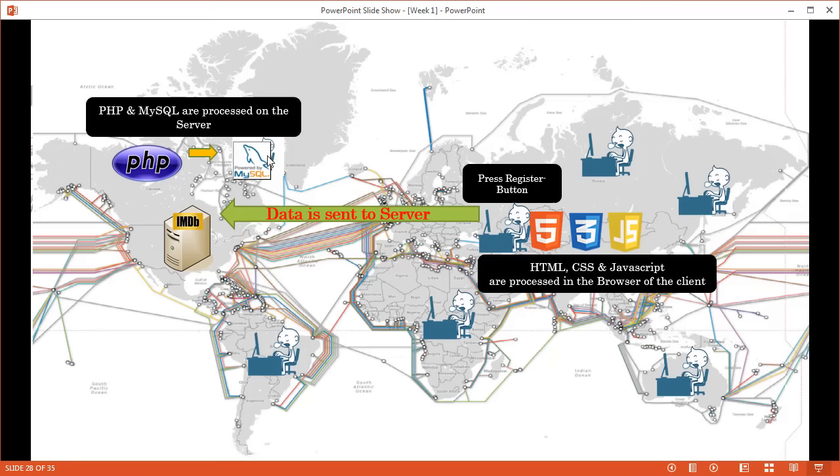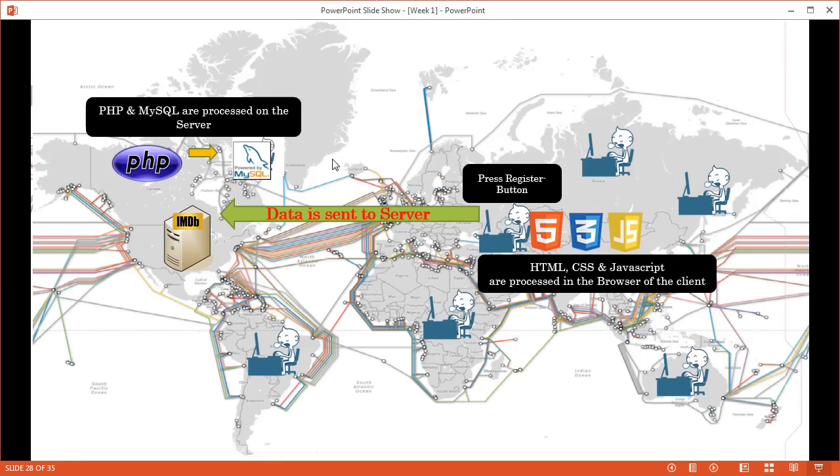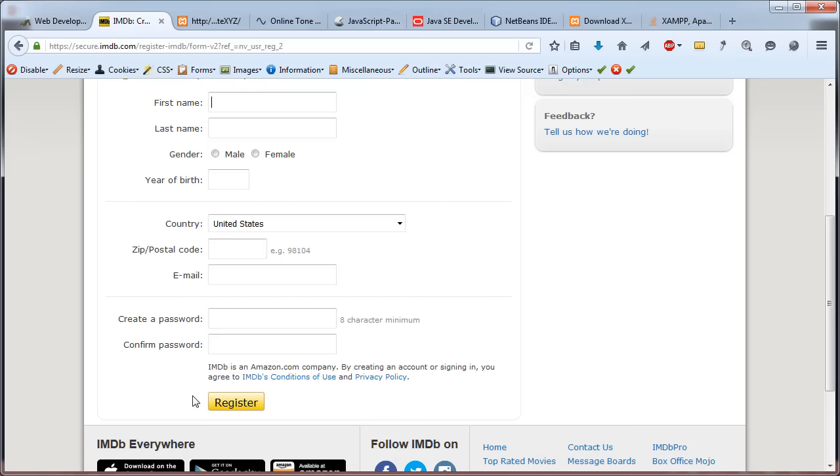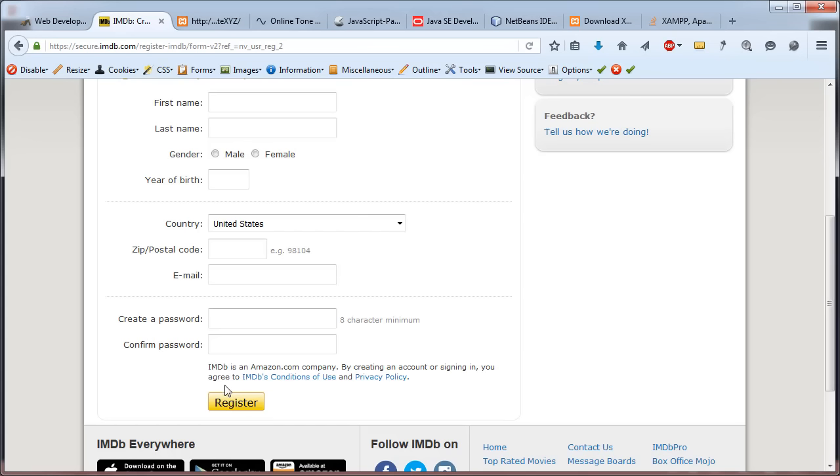And what happens? It passes that data on, such as first name, last name, etc. And then the person that registered receives a row in the table with his first name being stored there, last name, his gender, etc. And then up on that, PHP decides what code to send back, what HTML code, CSS code, etc., depending on whether the registration was successful. If it wasn't, then some content came back, HTML: hey, you missed something to fill out, or please, your password must be between 6 and 12 characters long. Here it even says it, 8 characters minimum.